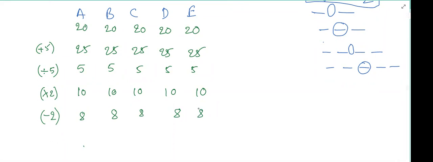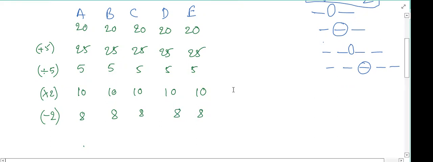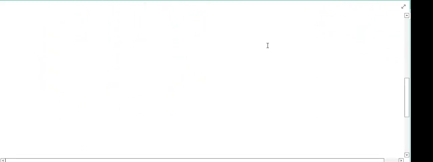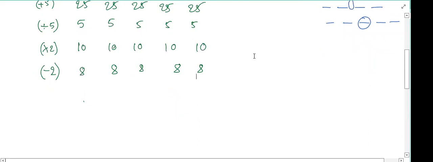So we have to subtract 2 rupees from each. What is our conclusion here? If each number is subtracted by 2, yes or no, the average is also subtracted by 2. Yes, the average is also subtracted by 2. So up to this part we completed, and we'll continue the same.